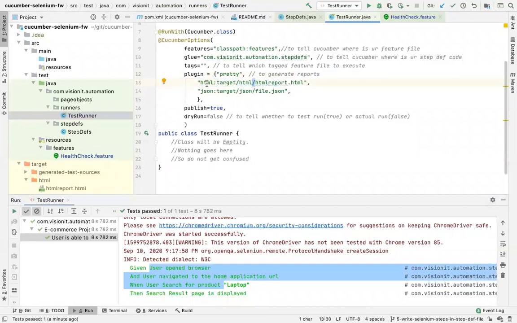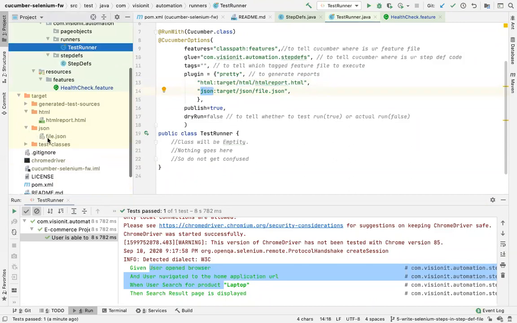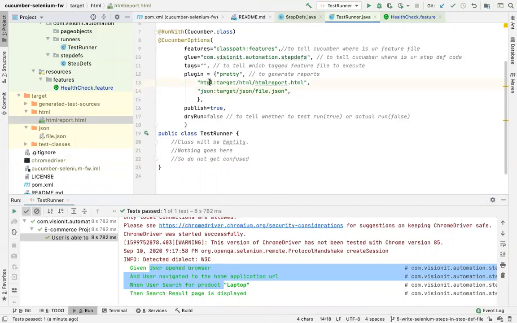If you see here in the HTML, I mentioned two kinds of reports here: HTML and JSON. The JSON report is also getting generated, but you don't need to worry about this. This is not for your use as of now. When we use this with Jenkins, maybe then we might use it. For now, we don't need it. What we are bothered about is the HTML report, which gets generated using this plugin.